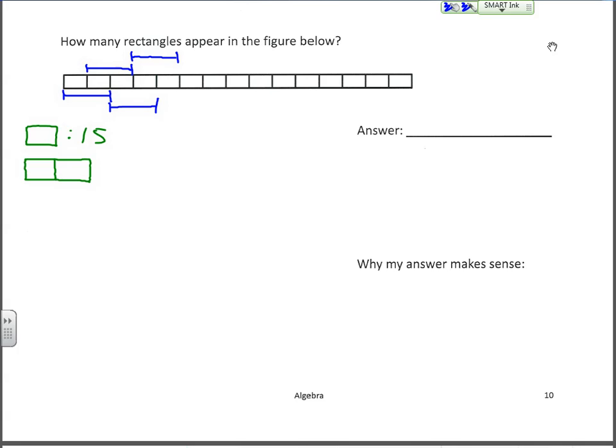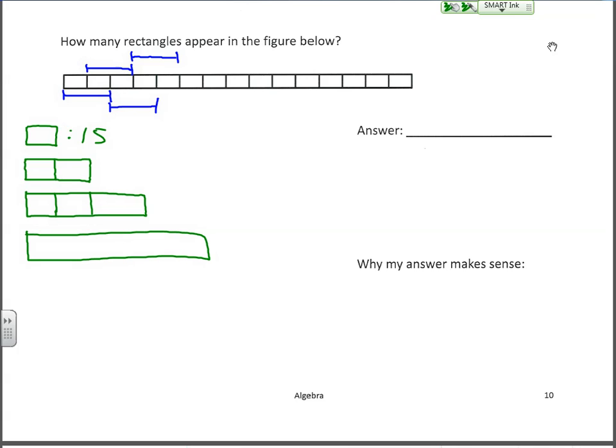I'm drawing this as neatly as I can so you can kind of see, I'm not trying to overlap too much there, but go through this rectangle and how many 2-unit rectangles are in it. And then how many 3-unit rectangles are in the figure. And then how many 4-unit rectangles are in the figure, and so on and so forth.